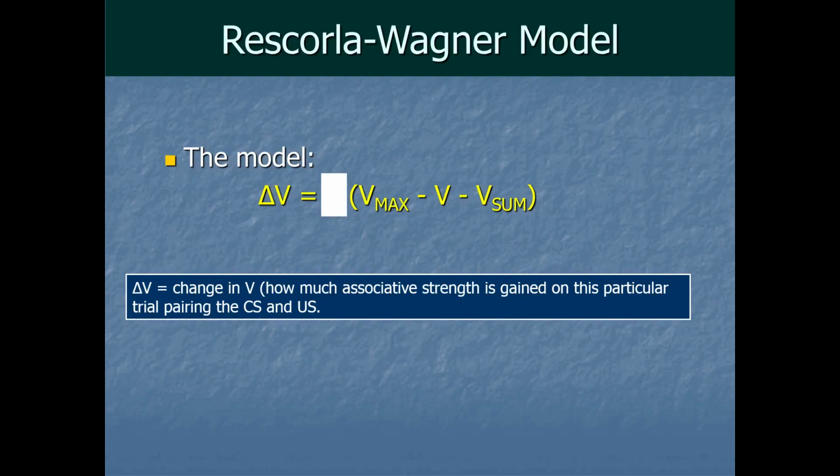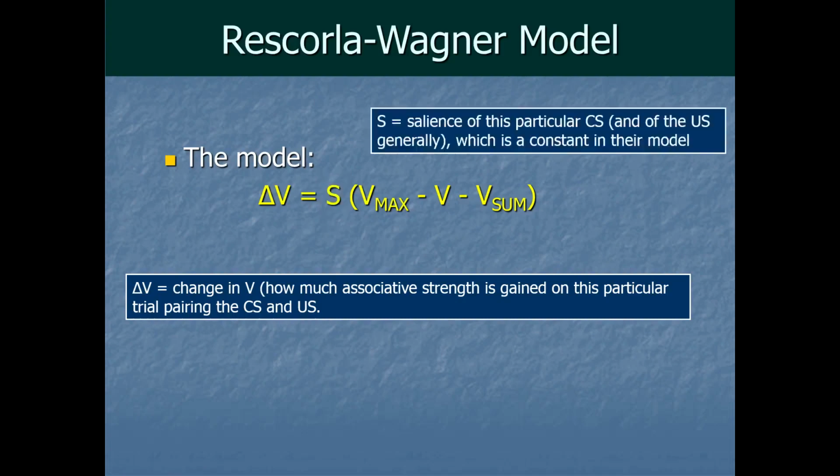We need one more piece. We need something that tells us about the rate of power consumption from the US's battery, so to speak. Something that tells us the rate at which this particular CS will build associative strength each trial. So in the Rescorla-Wagner model, they represented that with a constant, a multiplier that ranges from 0 to 1, depending on what stimuli we're working with. We'll use the label S, short for salience.